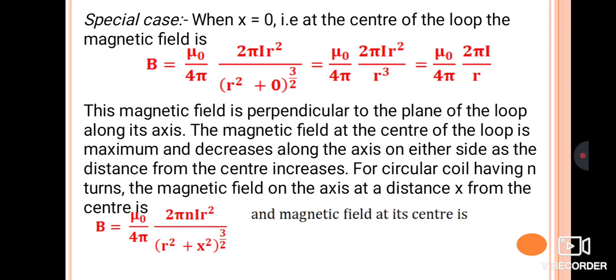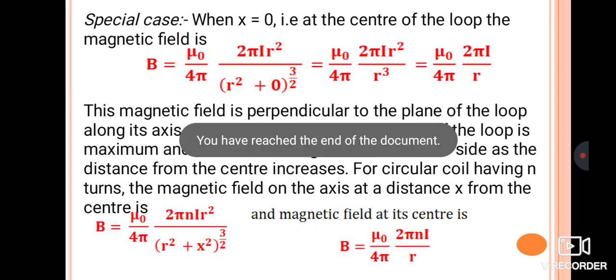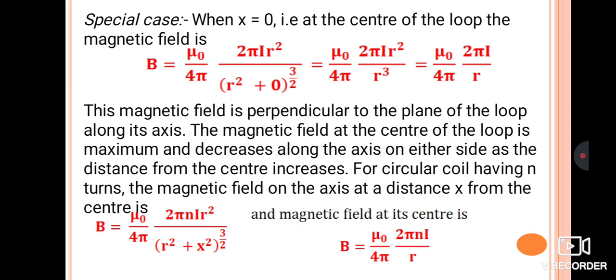So this is our equation, that is B is equal to mu naught by 4 pi, 2 pi n I r square divided by r square plus x square raised to 3 by 2. And the magnetic field at its center is given by B is equal to mu naught by 4 pi, 2 pi n I divided by r. So this is regarding the magnetic field at a point due to a circular loop carrying current. It is a very important derivation, just go through it and try it.